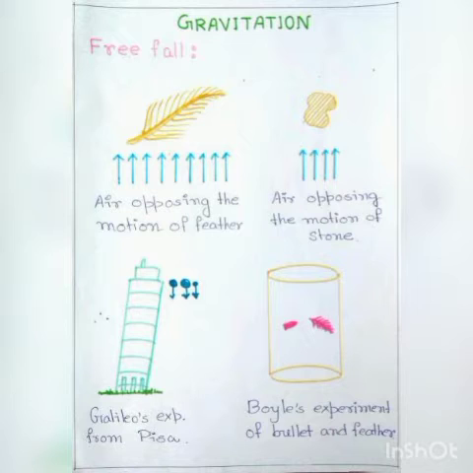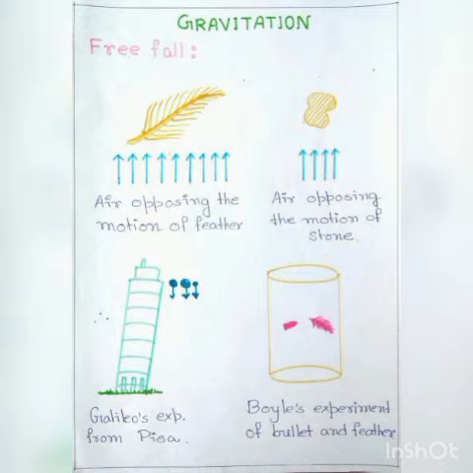If air resistance is eliminated, both the feather and the stone will reach the ground simultaneously. And he concluded that bodies of different masses dropped simultaneously from the same height hit the ground at the same time if air resistance is neglected.